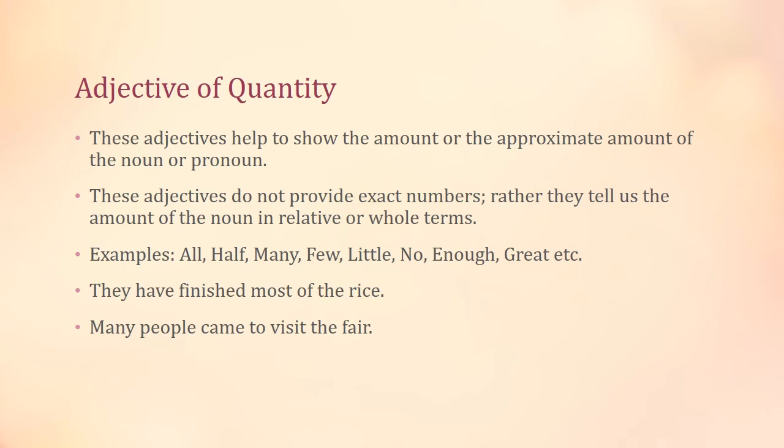Like here, many people came to visit the fair. Now many is an adjective which is describing the amount of people who visit the fair. So they are describing the amount of people here. So this is why we tell many as an adjective of quantity, right? Clear? Now let's move towards the next.